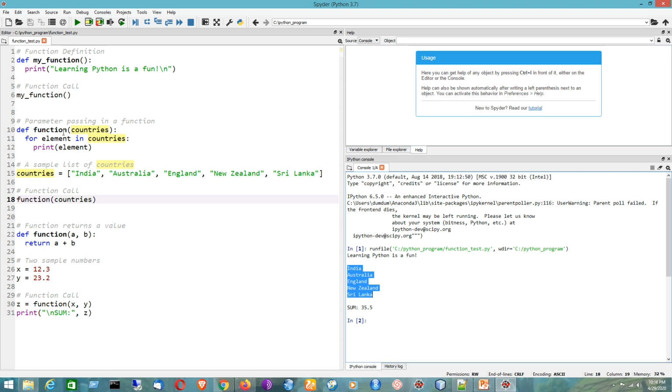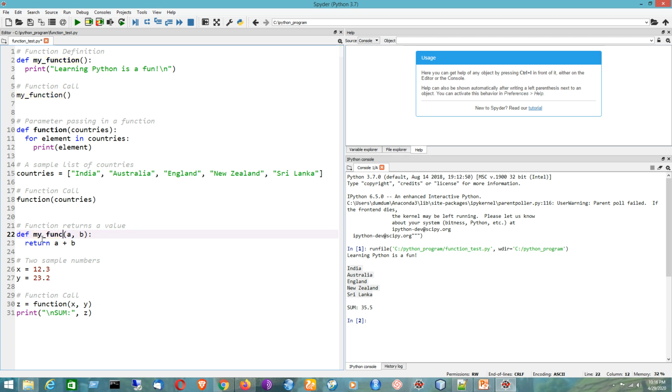Now comes the idea of functions returning values. So that is the third example being taken. A function may return a value using the return statement. First I will change the name of the function, because it will be better if I use a different function name every time I use a particular example.